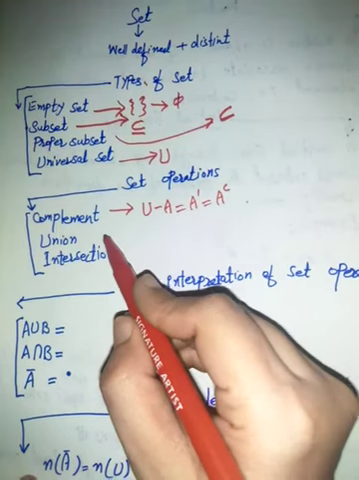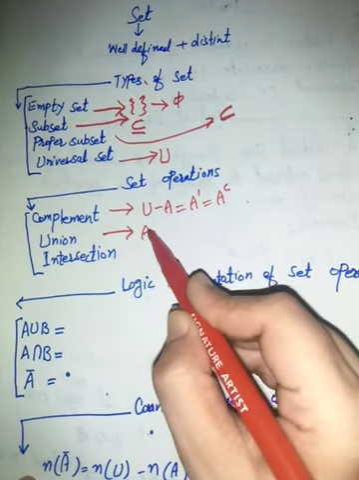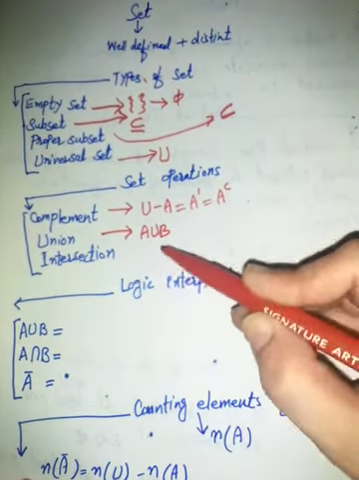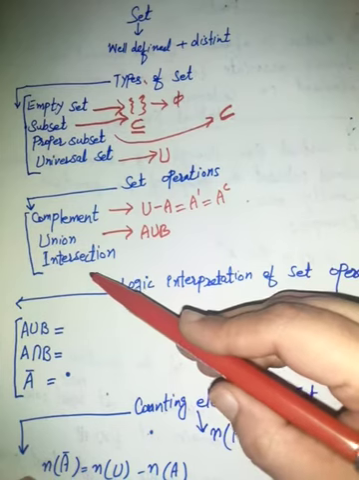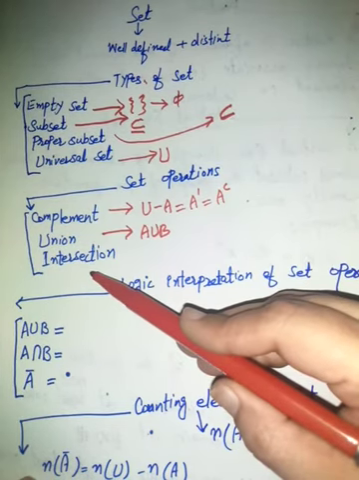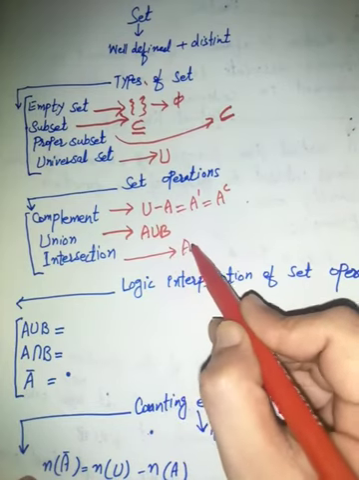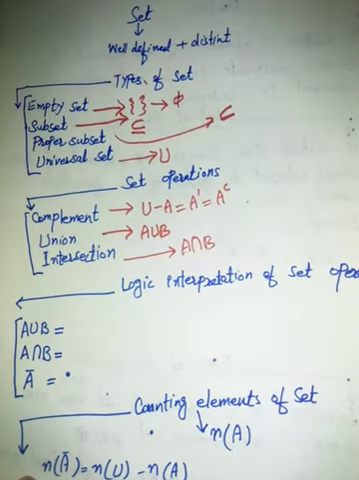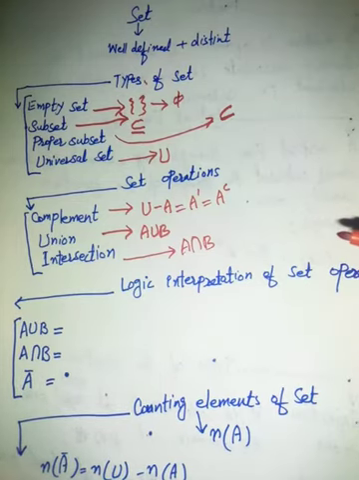Union set. The union of two sets A and B is denoted by A union B. It contains all elements of A and B. Intersection of two sets is denoted by A intersection B. It contains the common elements of A and B. The elements which are present in A and are also present in B will be in the intersection.